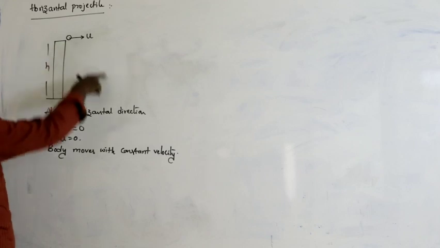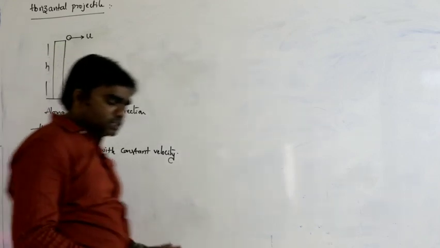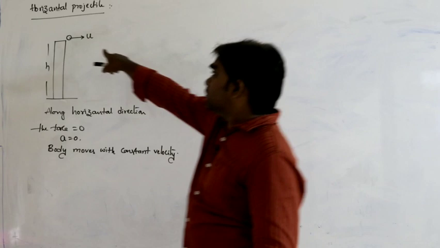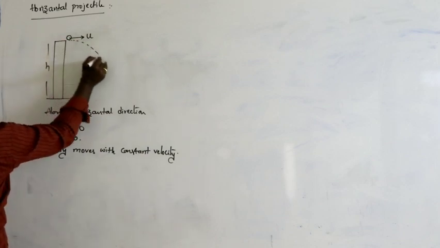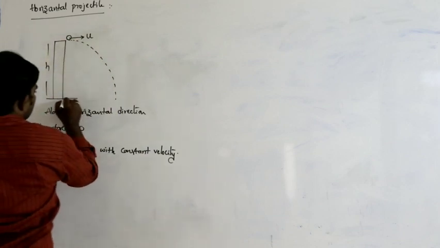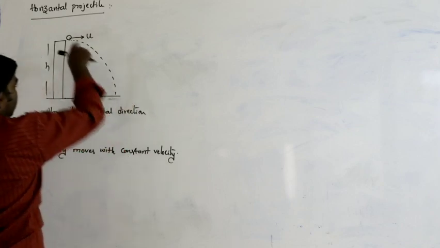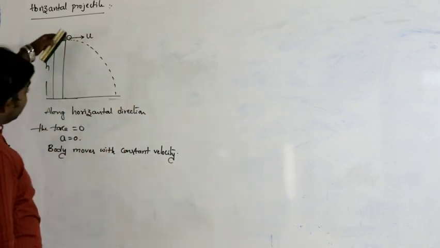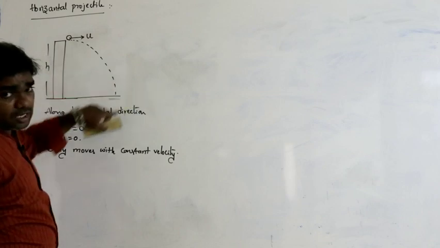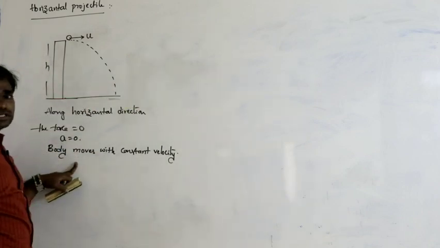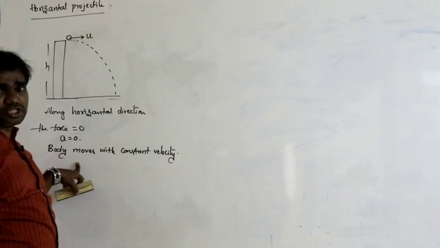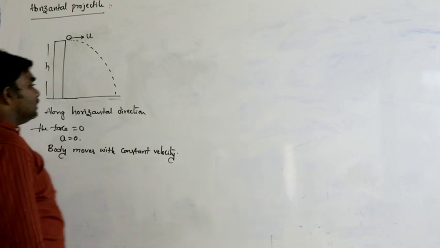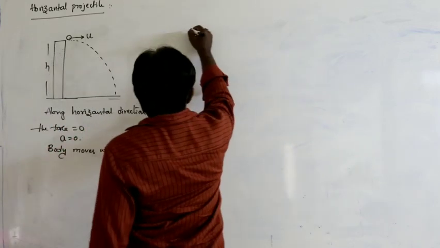So whatever the time the body is in motion along horizontal direction, what is the velocity? At the point of projection, what is the velocity? u. At any point in its path, this is the path followed by the body, horizontal velocity u remains constant. There is no change in that horizontal velocity. Then along vertical direction, what happens?